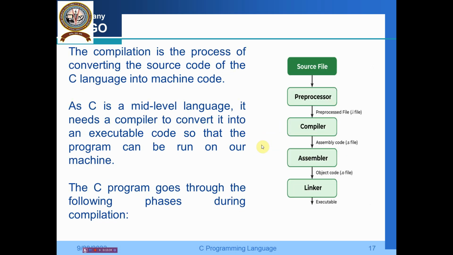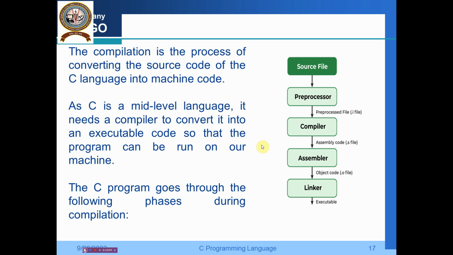Then we go for how we compile and what happens when compiling a source code. What about the program we are writing? Compilation is the process of converting the source code of the C language to machine code, because what you are writing the machine doesn't understand. So converting source code to machine code, we call it compiling. As C is a middle level language, it needs a compiler to convert it to an executable code so that the program can be run on our machine.